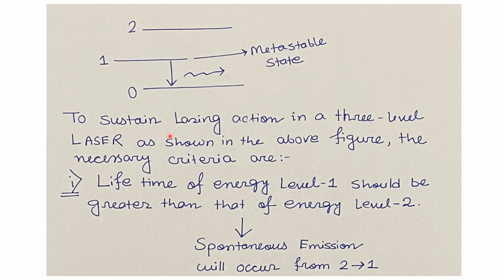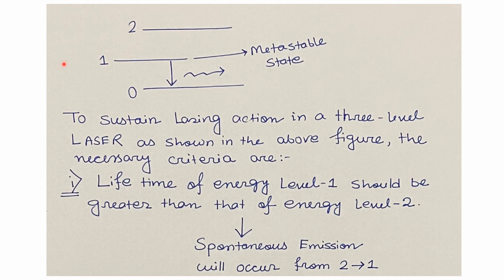To sustain the lasing action in a 3-level laser as shown in the above figure, the necessary criteria are: the first one is the lifetime of the energy level 1 should always be greater than that of the energy level 2.